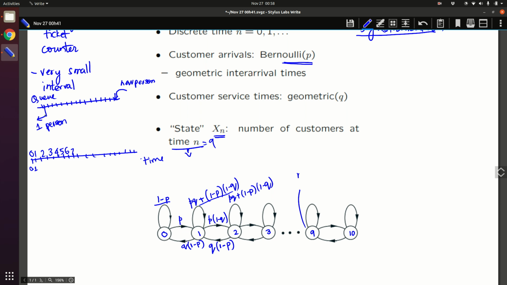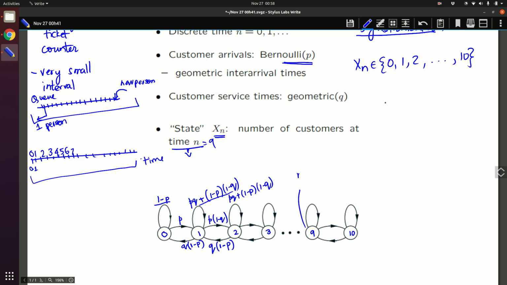So this here, for example, is the queue length. This is a different thing, and dividing time into different units is a different thing. So you have to be careful in these aspects. Once you get these ideas clear, it should be clear what's going on. Now in this example, the number of states can be 0, 1, 2, all the way till 10. There is no capacity beyond 10. So this represents the state.